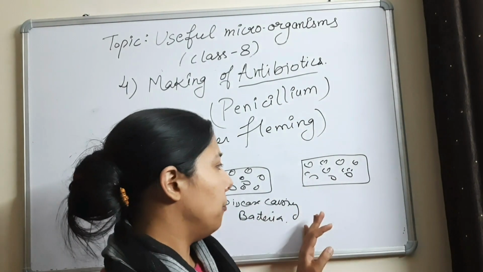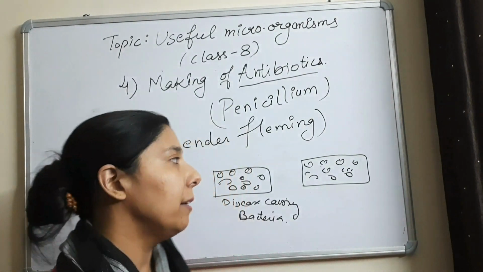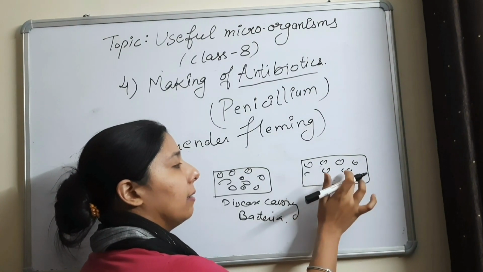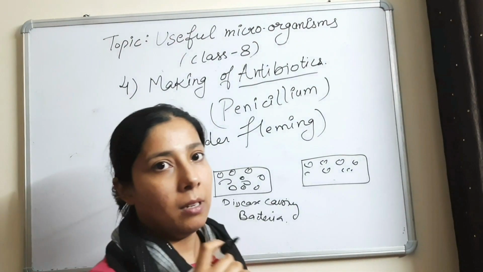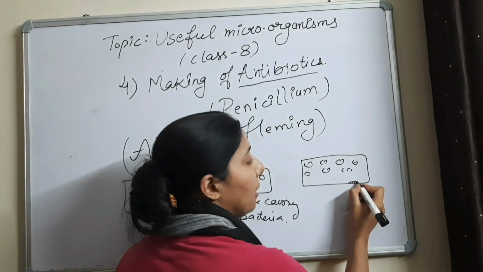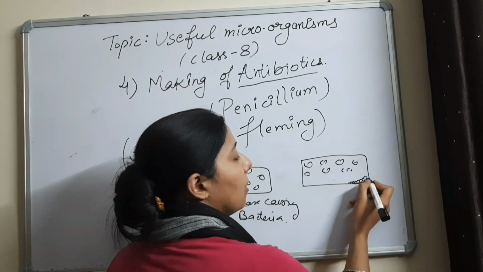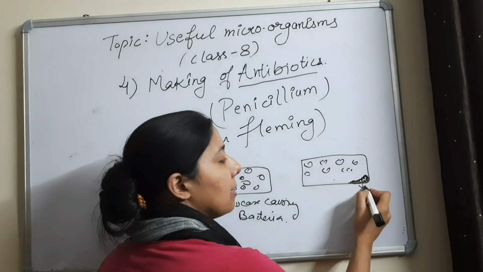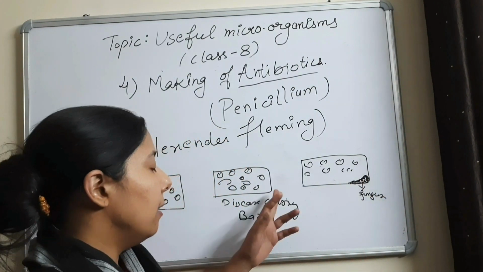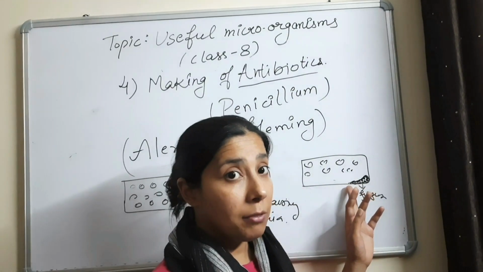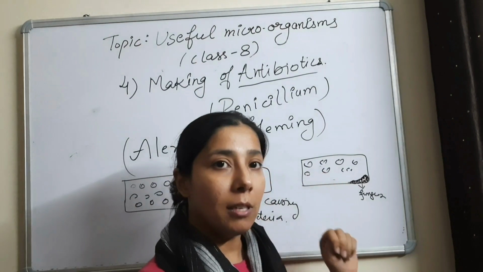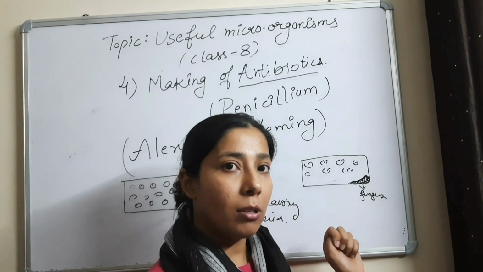So after a few days of his experiments, he observed that in one of his slides, some of the disease causing bacteria are getting killed or their growth is stopped. And then he observed this slide. He found that there is something like fungus grown on this slide. And he was very much surprised how this fungus on one of the slides can kill the disease causing bacteria, can stop the growth of disease causing bacteria.